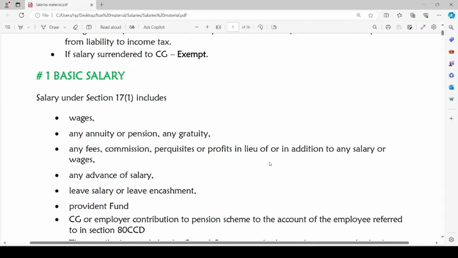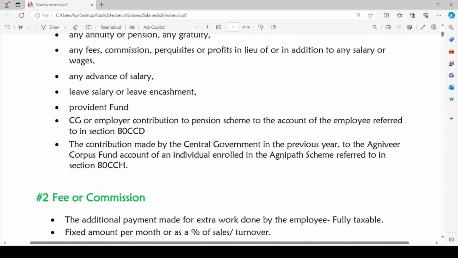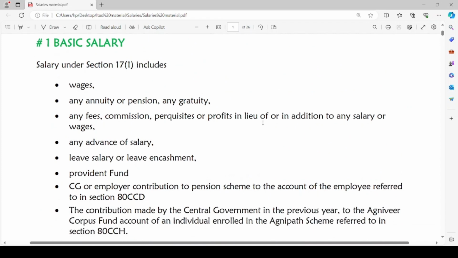fees, commission, perquisites, profits in lieu of or in addition to any salary or wages, any advance salary paid, or leave salary or leave encashment, provident fund, central government or employer contribution to pension scheme to the account of employee referred to in section 80CCD, and the contribution made by the central government in previous year to the Agniveer corpus fund account of an individual enrolled in the Agnipath scheme referred to in section 80CCH. So all these constitute the term salary as per the definition given under section 17.